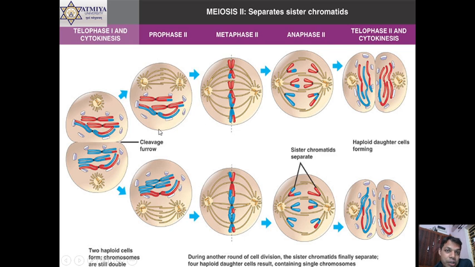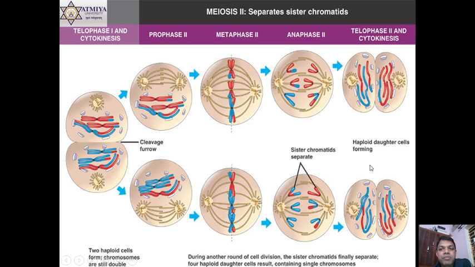the chromosome is again going to be condensed, and it is exactly like mitosis, but the only difference between mitosis and meiosis 2 is that in mitosis you start with diploid, that is 46 chromosomes, and prophase 2 always starts with the haploid one. Haploid means half the chromosomes, and here crossing over and gene exchange have already been completed. Rest everything is the same in prophase 2. In metaphase 2 the chromosomes are aligned at the center. In anaphase 2 they are totally separated, and telophase 2 followed by cytokinesis, cell division occurs.